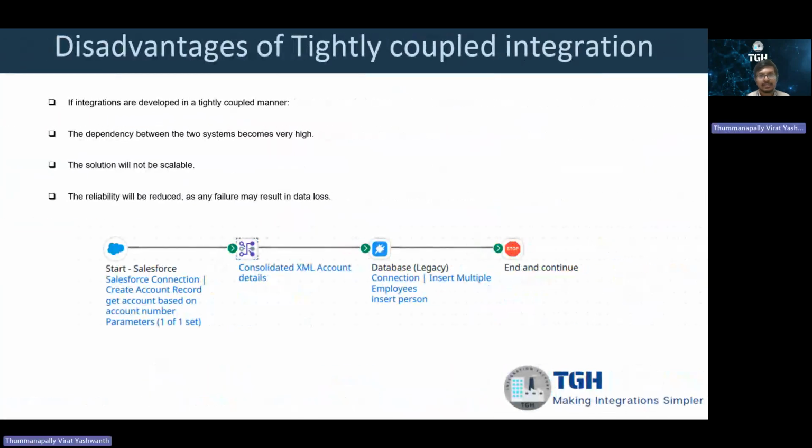So, what is tightly coupled integration? Tightly coupled integration is an integration pattern in which two applications are highly dependent on each other. In this particular example, we're fetching the account records from Salesforce and sending them into the database system. In case of any process execution failure, the data is lost. So it is not highly reliable.